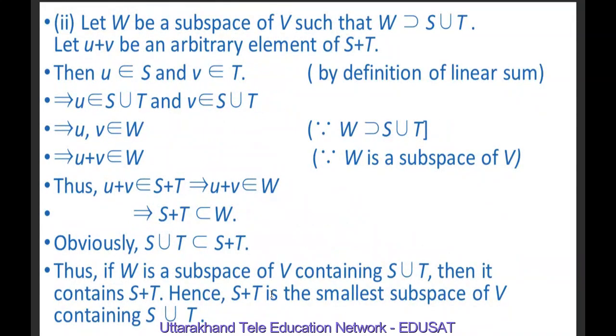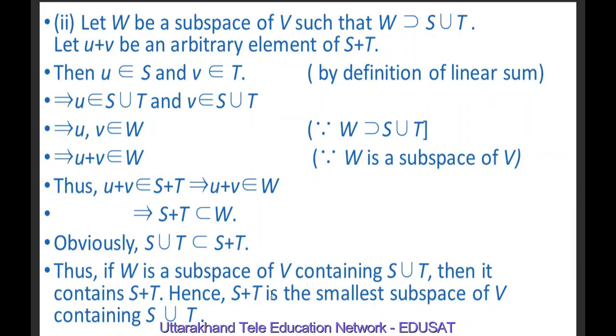Now, second part. Let W be a subspace of V such that W contains S union T. Let u plus v be an arbitrary element of S plus T. Then u belonging to S and v belonging to T implies that u belongs to S union T and v belongs to S union T. And this implies u and v belong to W because W contains S union T. And this implies u plus v belongs to W.